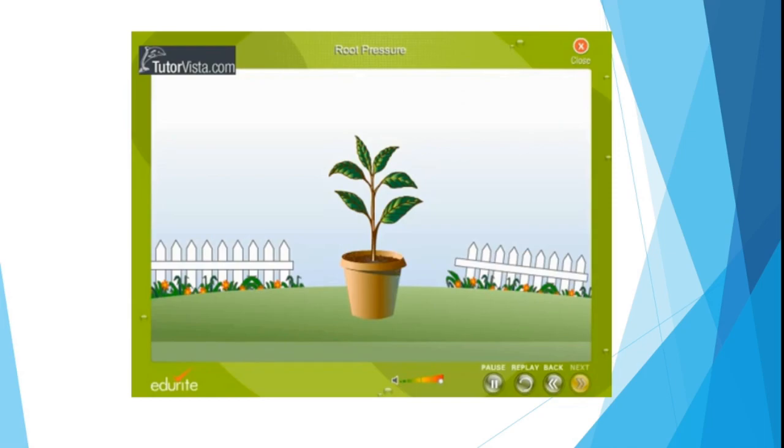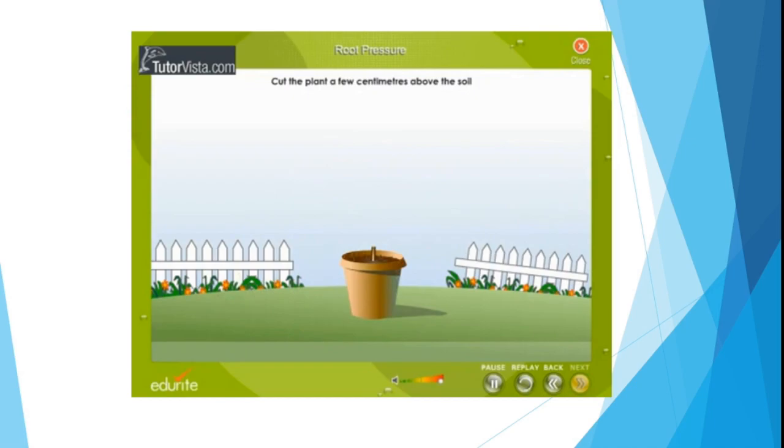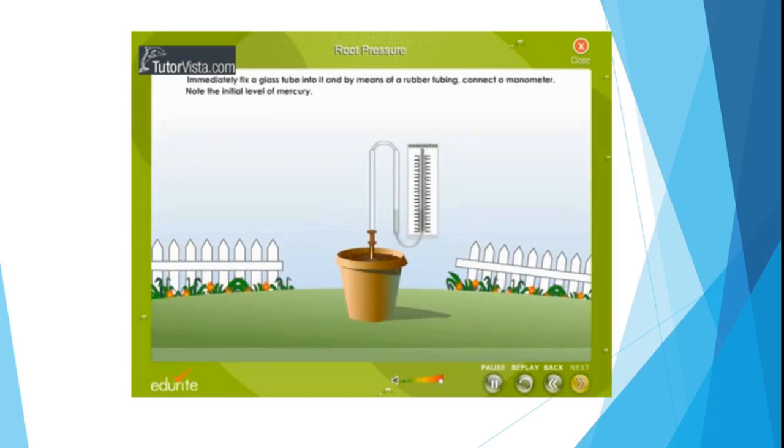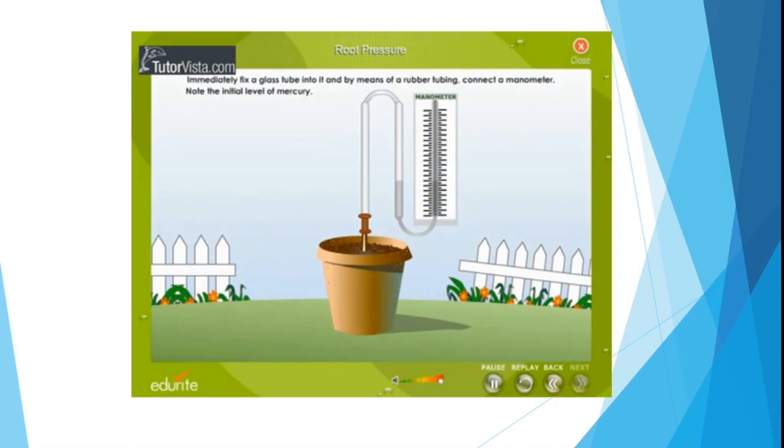Let us now perform this activity to understand root pressure. Select a well-watered plant for the experiment. Cut the plant a few centimeters above the soil. Immediately fix glass tubing to it and by means of rubber tubing connect a manometer. Note the initial level of mercury. Gradually, water starts coming out of the cut end of the stem. This rising water raises the mercury level in the manometer. This upward flow of water is due to the heavy pressure from the roots, which is called the root pressure.